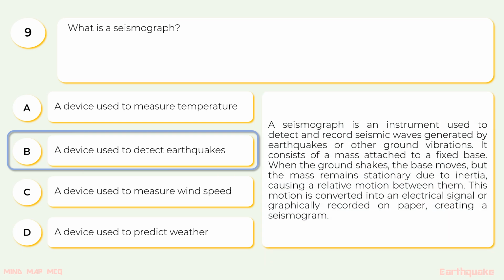A seismograph is an instrument used to detect and record seismic waves generated by earthquakes or other ground vibrations. It consists of a mass attached to a fixed base. When the ground shakes, the base moves, but the mass remains stationary due to inertia, causing a relative motion between them. This motion is converted into an electrical signal or graphically recorded on paper, creating a seismogram.